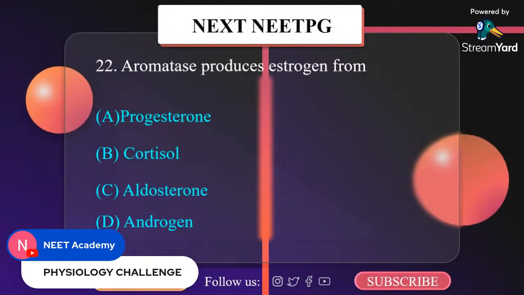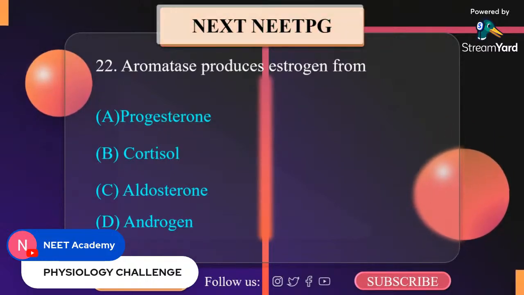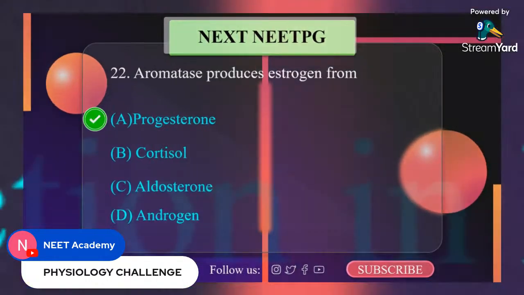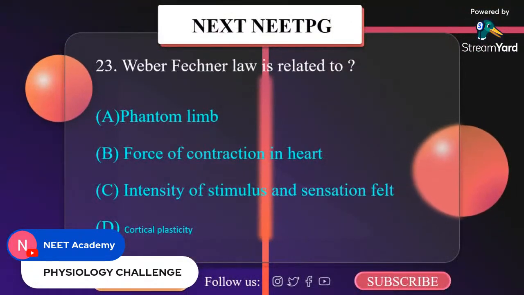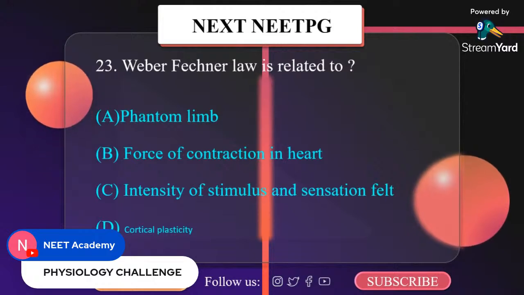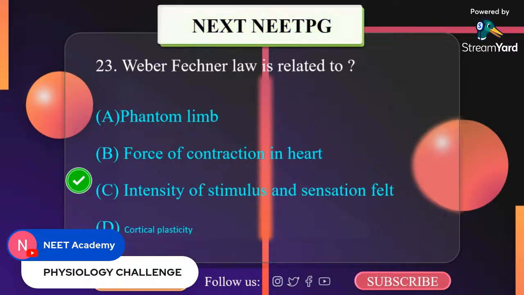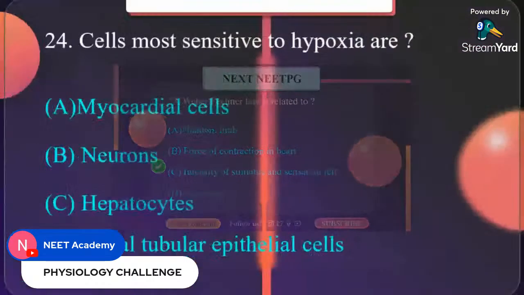Aromatase produces estrogen from A. Progesterone. B. Cortisol. C. Aldosterone. D. Androgen. It is androgen. Weber-Fechner law is related to A. Phantom limb. B. Force of contraction in heart. C. Intensity of stimulation and sensation felt. D. Cortical plasticity. Weber-Fechner law is intensity of stimulation and sensation felt.